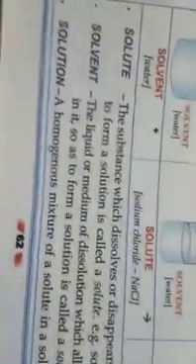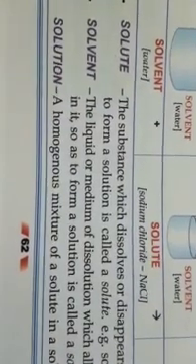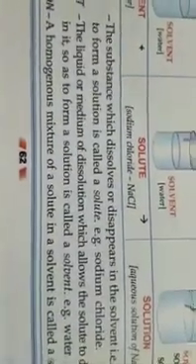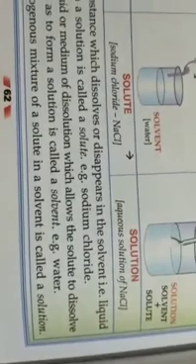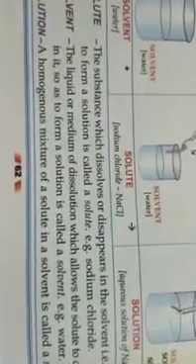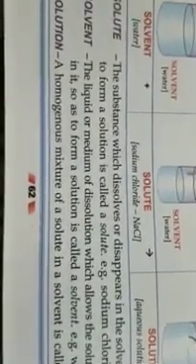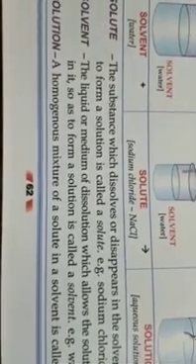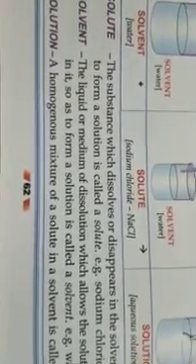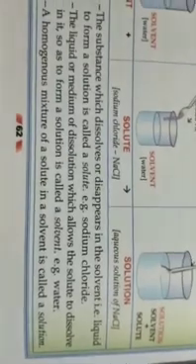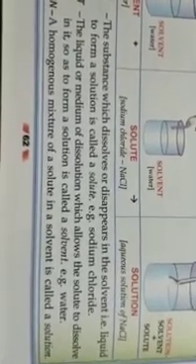So now let's see some of the definitions. The solute, the substance which dissolves or disappears in the solvent or liquid, is called solute, and the liquid or the medium of dissolution is called solvent, and the homogeneous mixture of the solute in a solvent is called a solution.